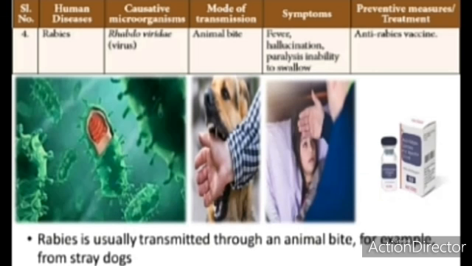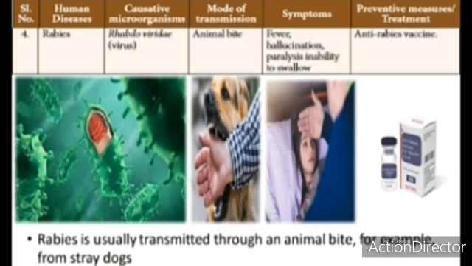And next is rabies. The microorganism which causes rabies is Rhabdoviridae, which is a virus. How is it transmitted? It is transmitted through an animal bite. As we see in this picture, a dog is biting a human, which causes rabies.